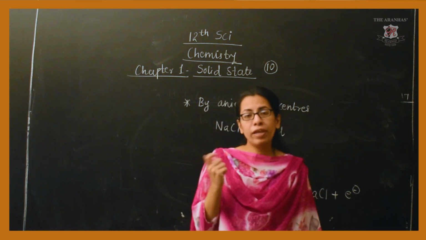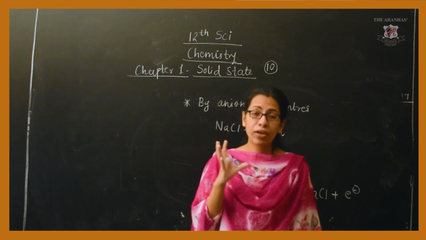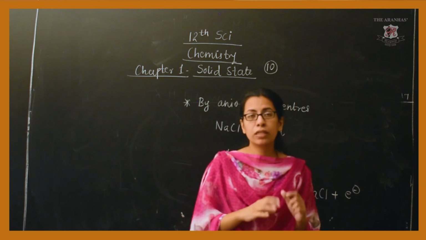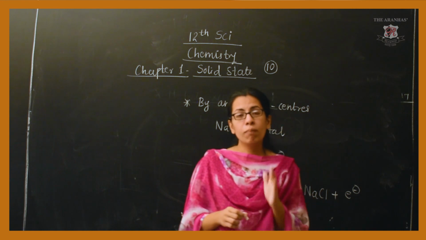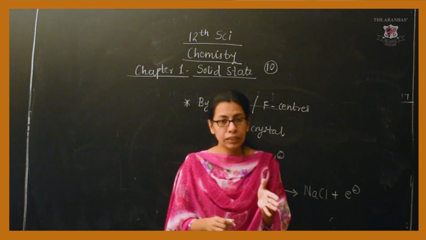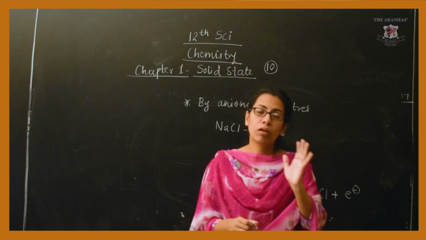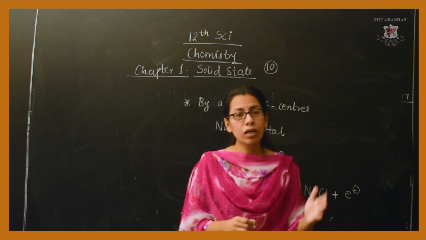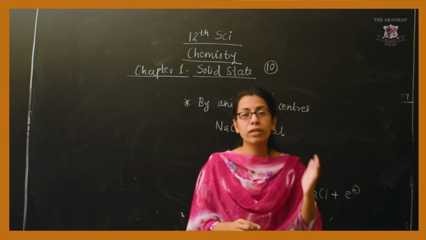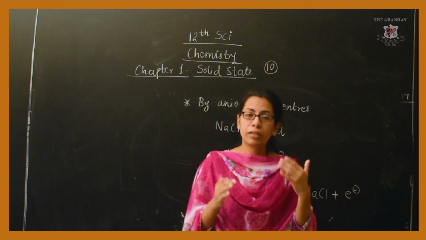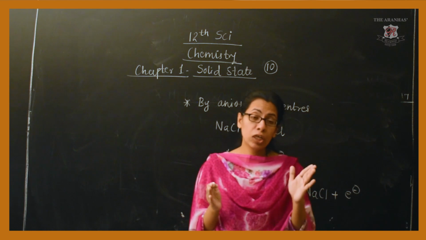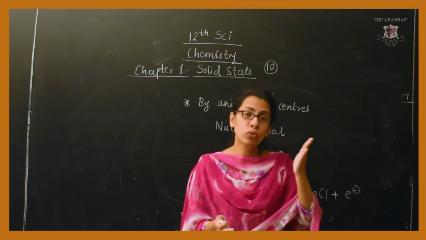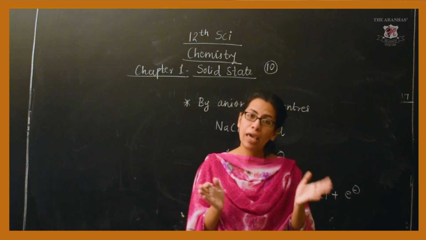After that, we went for one derivation of one particular formula, that is the relation between molar mass, density, edge length, Avogadro's number, and the number of particles present in the unit cell, and that was M = ρ a³ Nₐ / n.